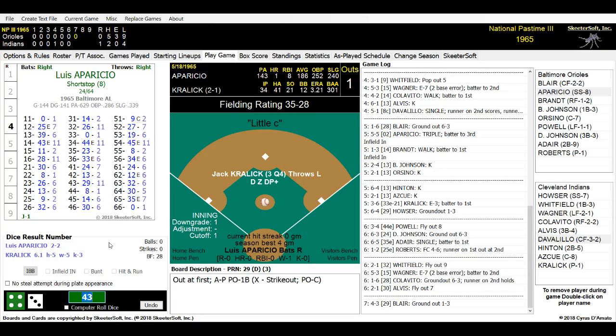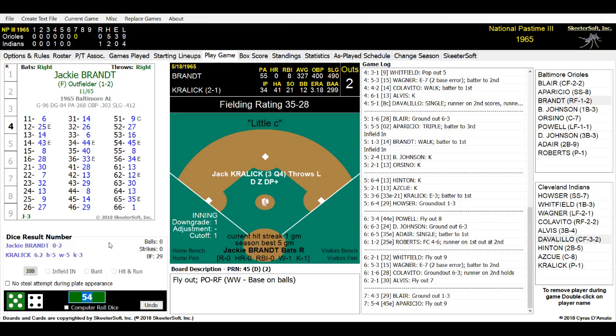Coming to bat is Louis Aparicio. He is 2 for 2. He's got a triple and a base hit and a walk. Here's the pitch. It is a 54, and Aparicio does get contact with the ball, and it is a 36. He hits out towards right field, a shallow fly ball. Running on in is Rocky Colavito, and he makes the shoestring catch. Great catch by Colavito, and we have 2 down here in the top of the 7th inning.